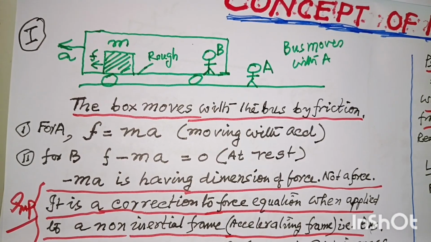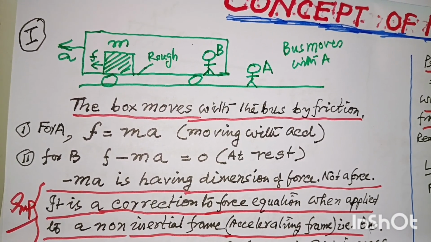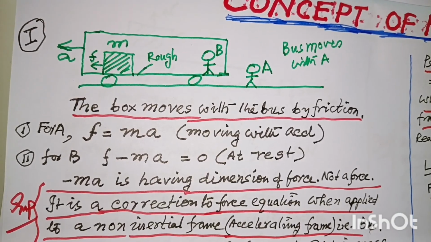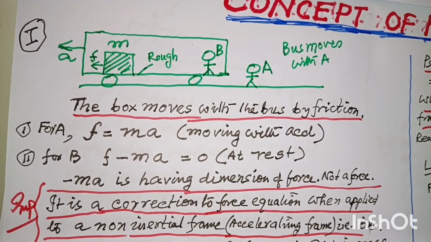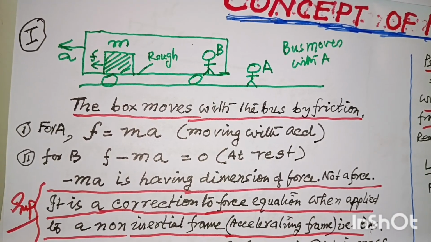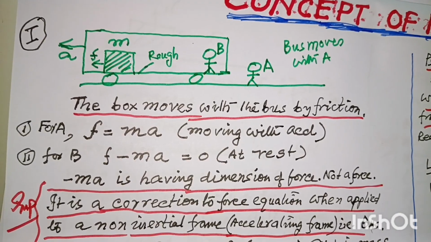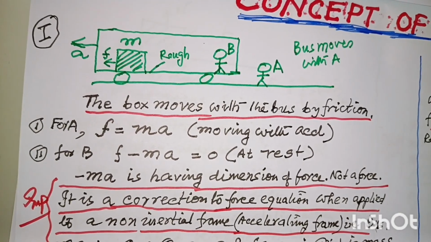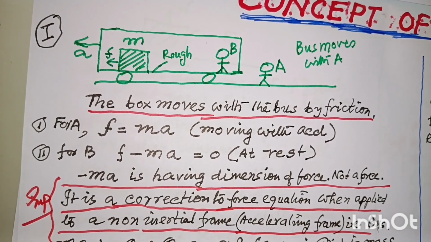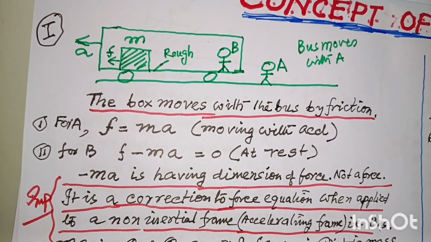Now, B has a problem. B sees that the mass M is at rest, but there is a force F acting on the mass. So if the force is acting on the mass and the mass is at rest, then it is a problem for B. If he wants to apply Newton's law to this mass, his thinking will be that the mass has no acceleration, the mass is at rest, so the net force should be zero.